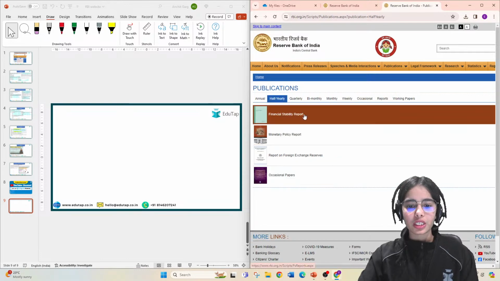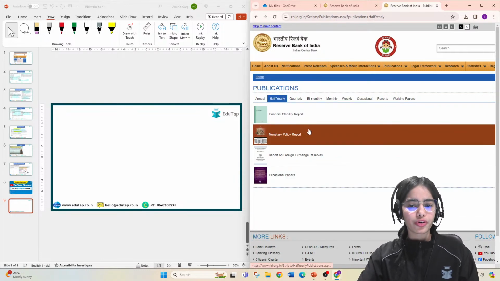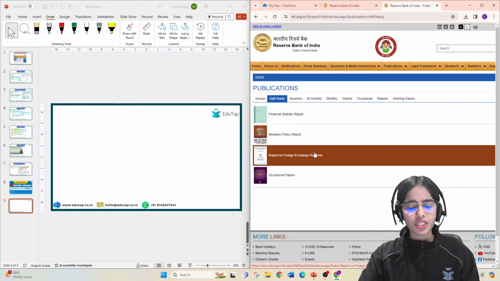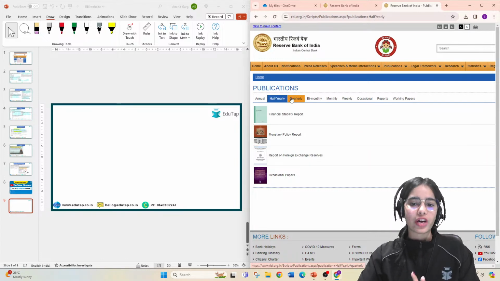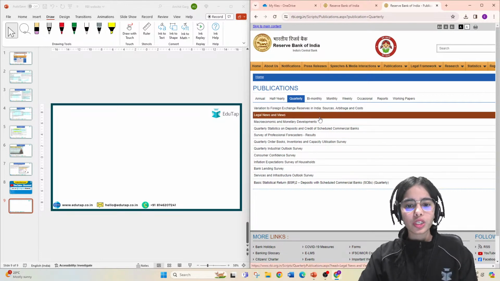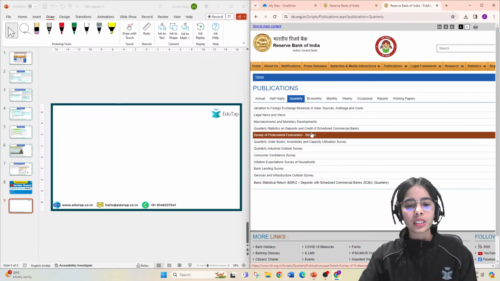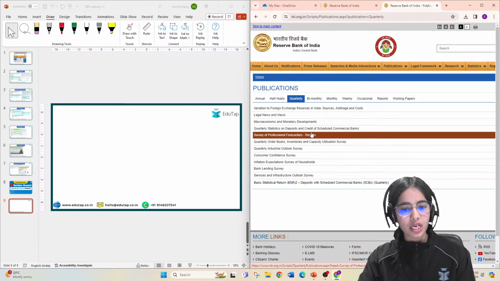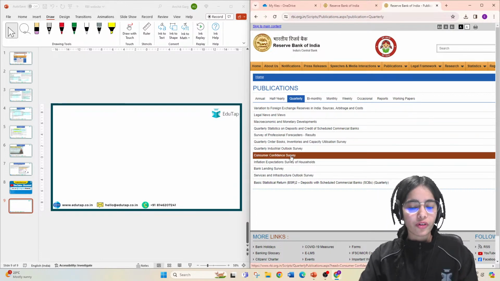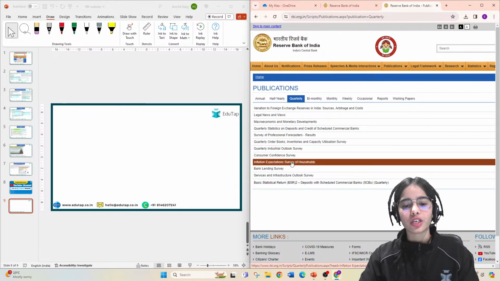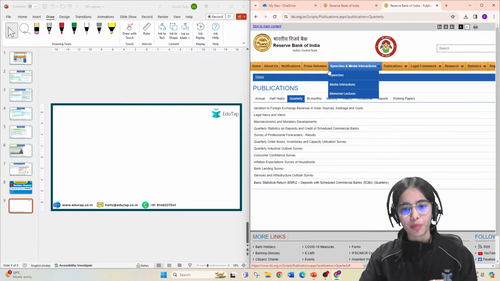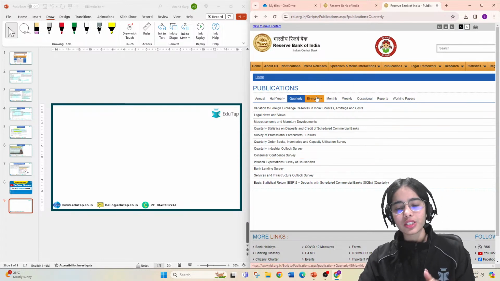in the half-yearly publications, the financial stability report is the most important. You can have a brief idea of the monetary policy report and the report on foreign exchange reserves, but the most important is the financial stability report. These are the quarterly reports. In this, the survey on professional forecasters is important, and the consumer confidence survey and inflation expectation survey of households are a little important, okay? So they are released quarterly.